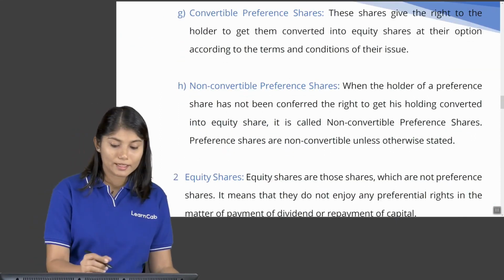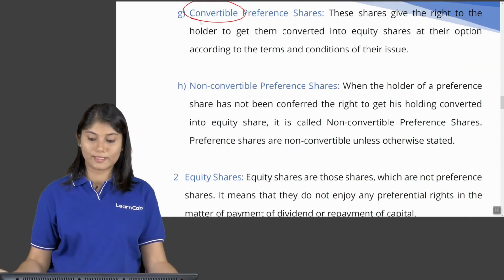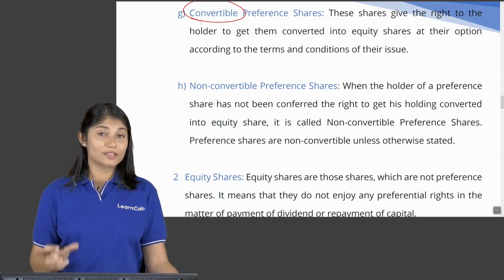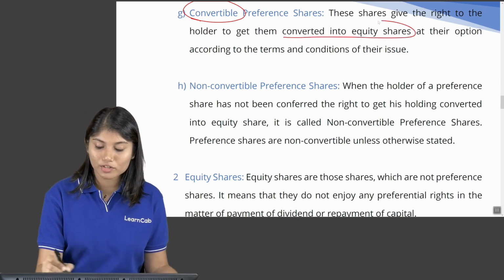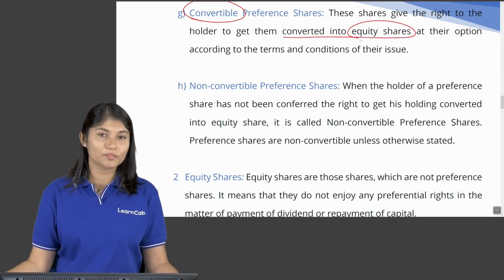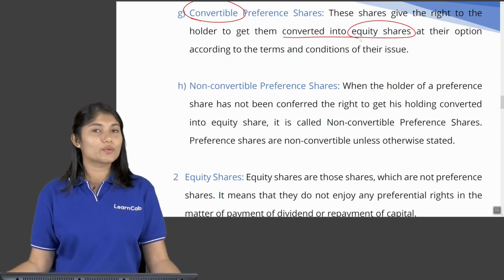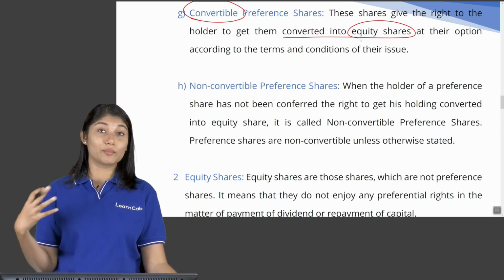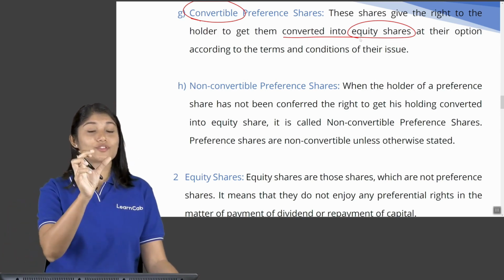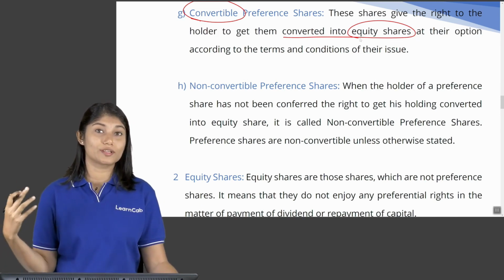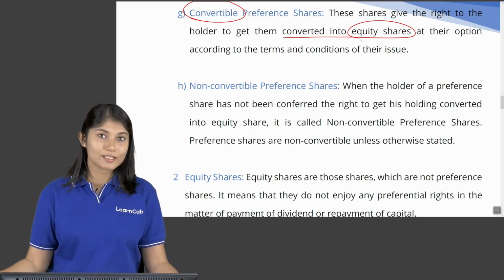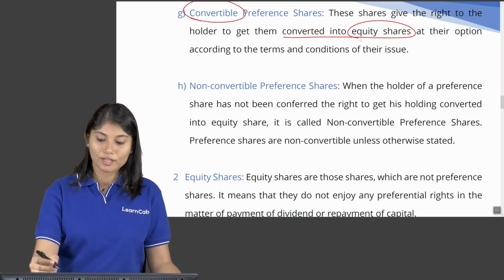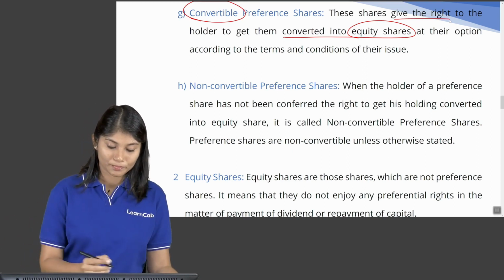Now the next kind is convertible preference shares. As the name itself suggests, they have a right to convert. Convert into what? Obviously convert into equity shares. They will not convert into any other option. For them the most beneficial would be converting into equity shares, right? So why would they do this? If they feel the company is doing very, very well and their fixed rate of dividend is very low and equity shareholders are making a lot of profits, then they would definitely want to convert, right? So in such a case, they may opt for convertible preference shares. So they have an option to convert.